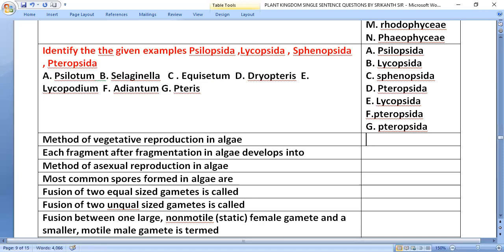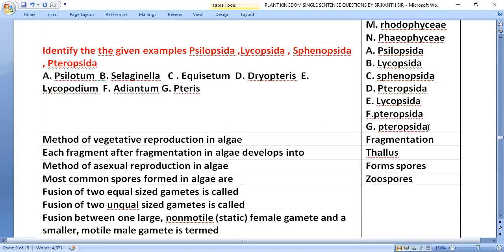Vegetative reproduction in algae, fragmentation. Each fragment after fragmentation in algae develops into thallus. Asexual reproduction in algae: they form spores. Most common spores formed in algae are zoospores.